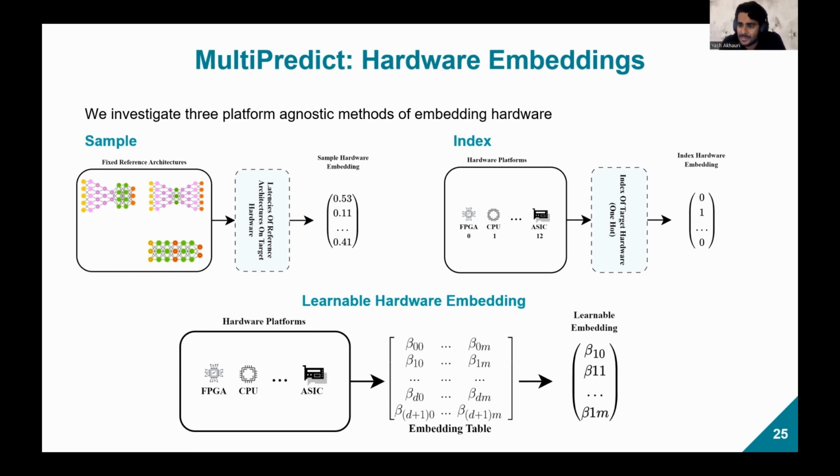For the index embedding, what you do is you simply index all of your hardware devices and you convert that to a one-hot representation, and that serves as your index hardware embedding. Finally, the learnable hardware embedding that we discuss in this paper is a learnable embedding table where each row represents a specific hardware device.